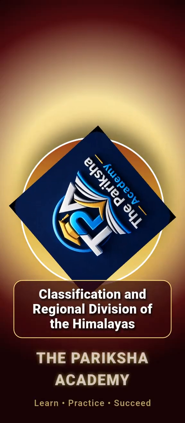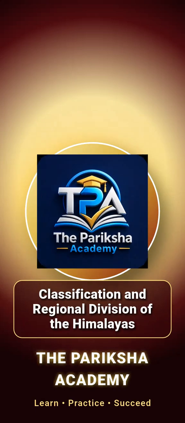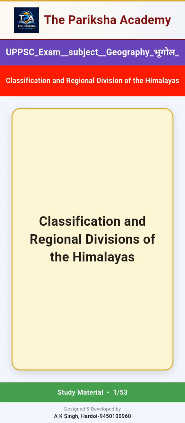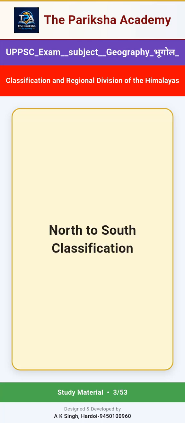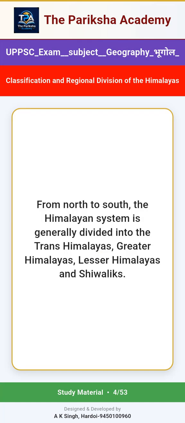Today's topic is classification and regional division of the Himalayas. The Himalayas form a young-fold mountain system extending along the northern boundary of India. They are classified mainly on the basis of their parallel ranges from north to south and their regional extension from west to east. North to south classification. From north to south, the Himalayan system is generally divided into the Trans-Himalayas, Greater Himalayas, Lesser Himalayas and Shivaliks.